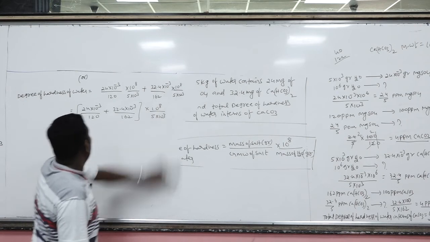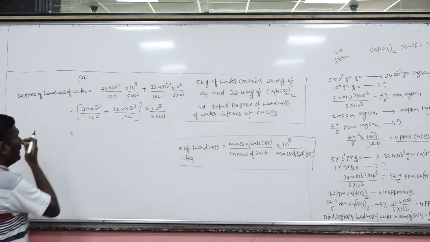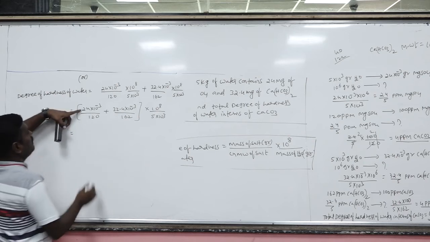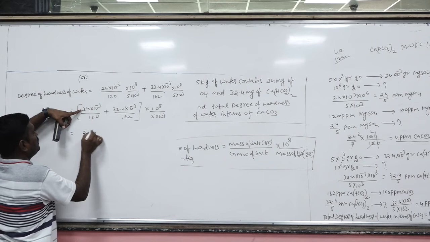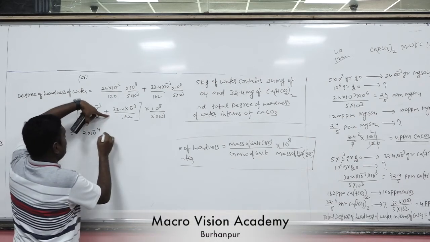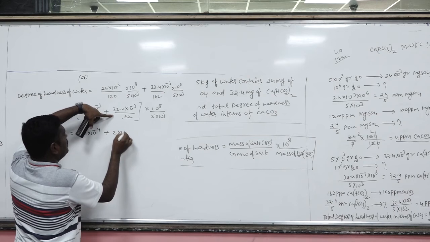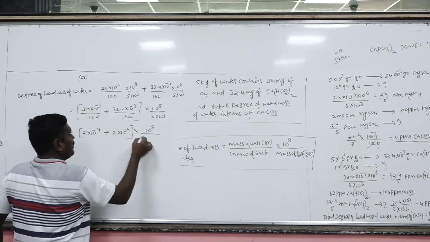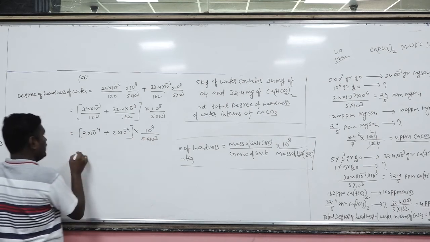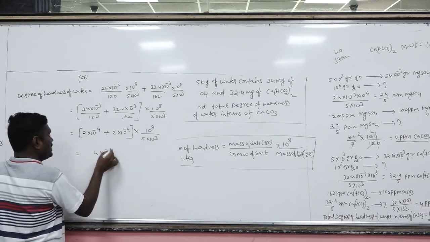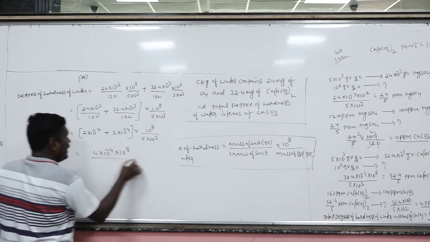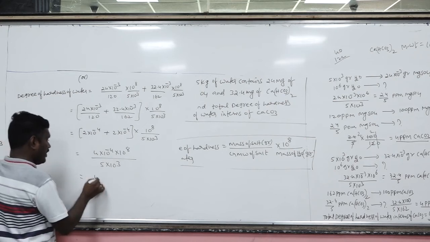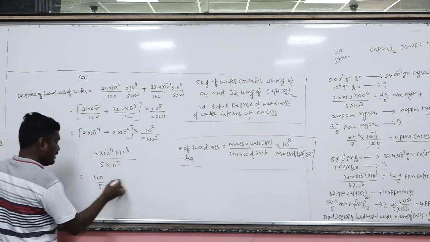Okay. Now here, the 2s will be cancelled. So 2 into 10 raised to minus 4. Here the 2s are cancelled, 2 into 10 raised to minus 4, into 10 raised to 8 by 5 into 1000. So it will be 4 into 10 raised to minus 4 into 10 raised to 8 by 5 into 10 raised to 3. Okay. So you have 40 by 5, that is 8 ppm.